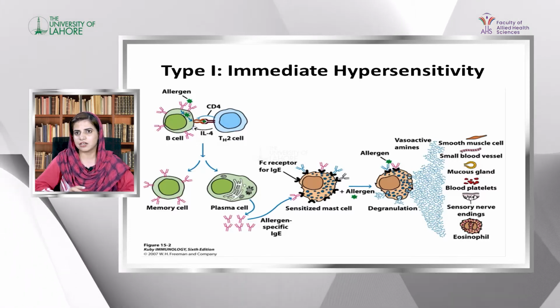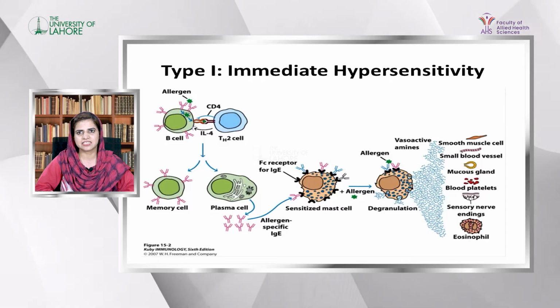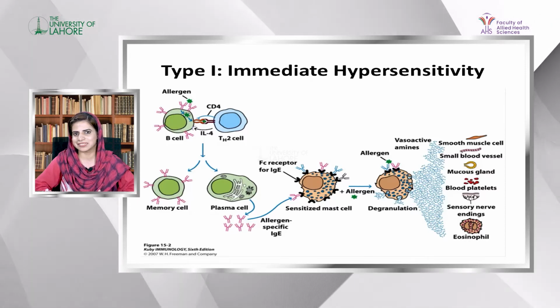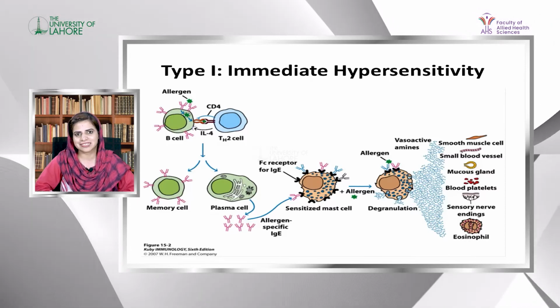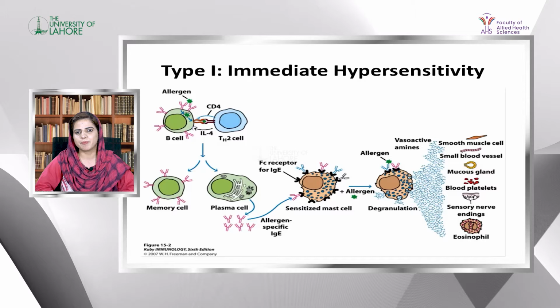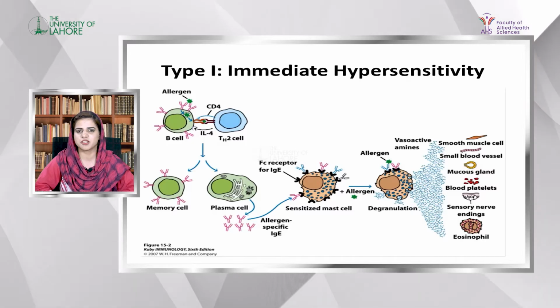Vasoactive amines will act on smooth muscle cells and cause smooth muscle contraction. They will act on blood vessels and cause increased vascular permeability.